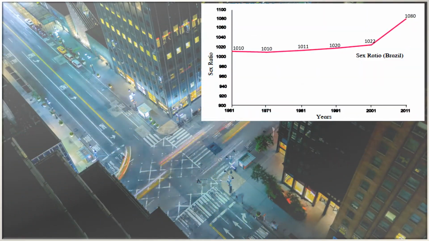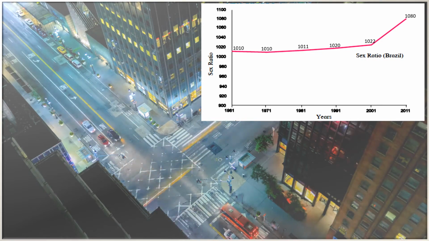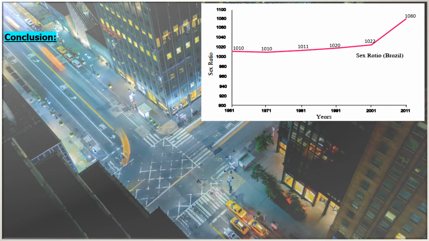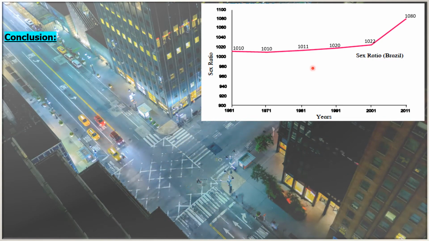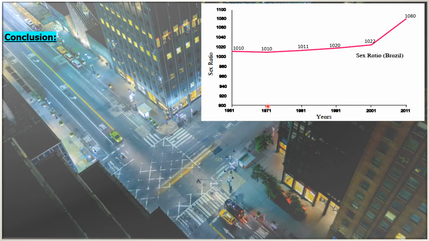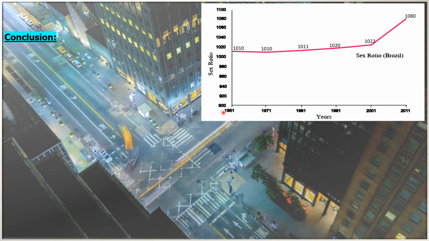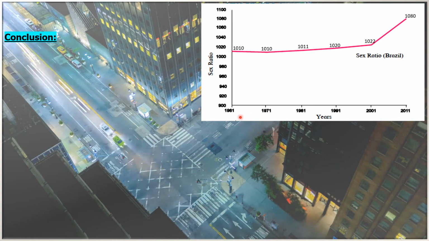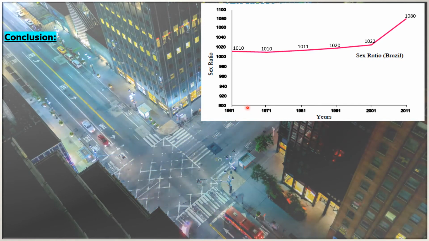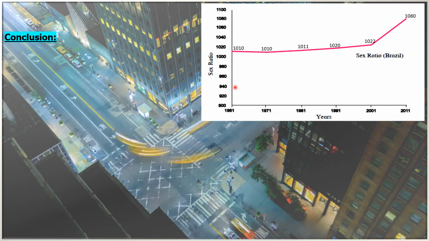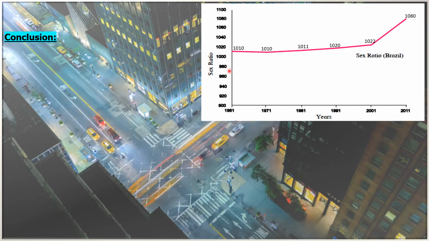Now let's compare the sex ratio of India and Brazil with the help of graphs. This is a line graph of Brazil which indicates the sex ratio. On the x-axis we have the years and on the y-axis we have the number of females. On the x-axis, 1 centimeter is equal to 5 years, or we could say 2 centimeters is equal to 10 years. On the y-axis, 1 centimeter is equal to 20 females.